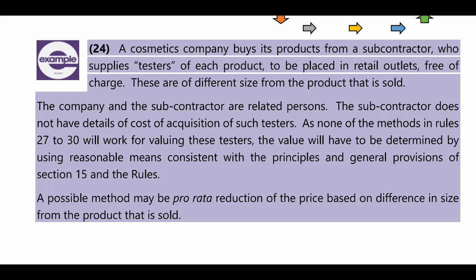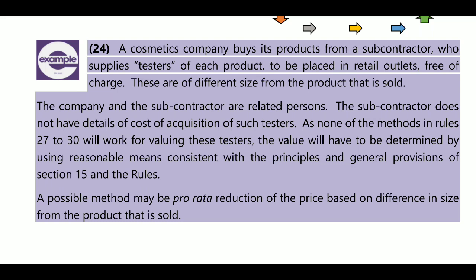Where there is a related person, the price will not be the sole consideration. The subcontractor does not have details of the cost of acquisition. So Rule 30 is not available, and Rules 27 to 29 are also not available because they are related persons. As none of the methods under Rules 27 to 30 is allowable, we go for value determined using reasonable means consistent with the principles and general provisions of section 15.